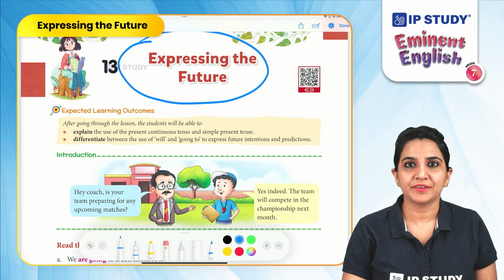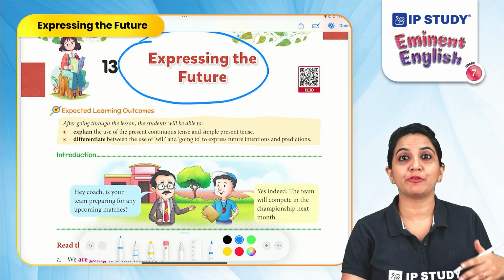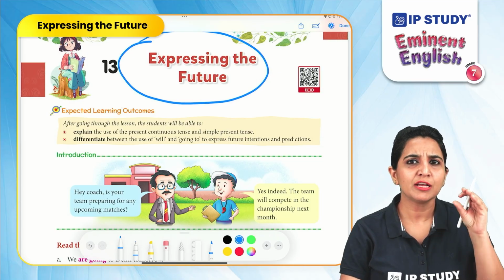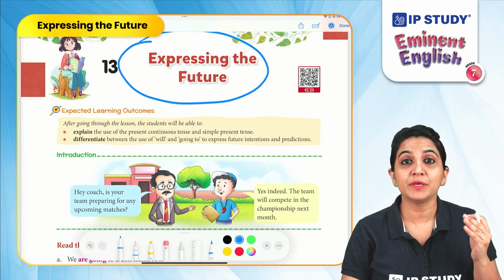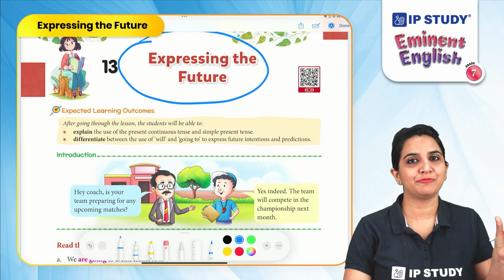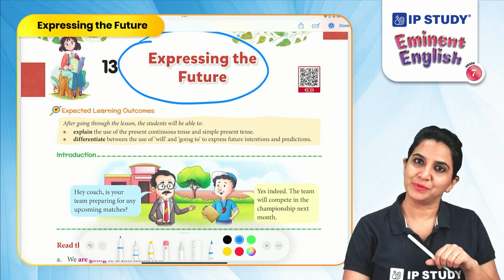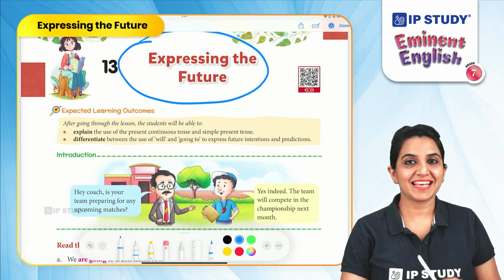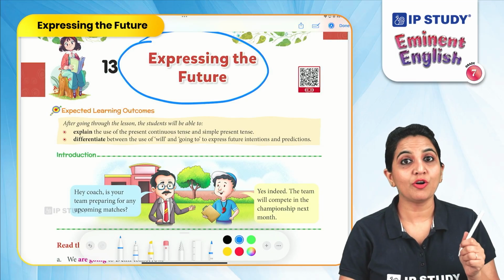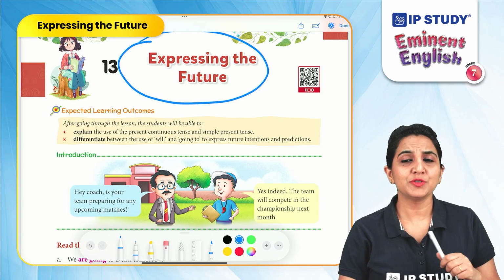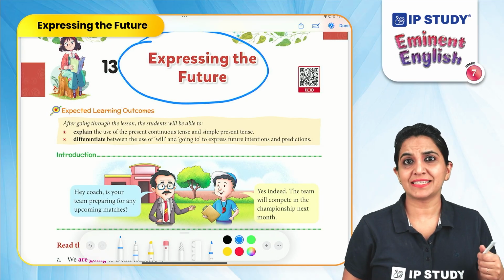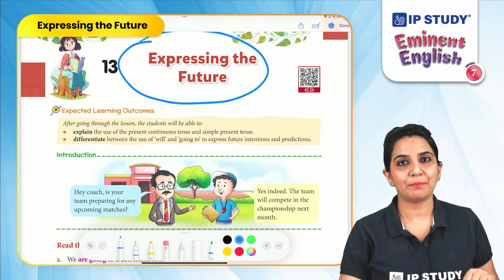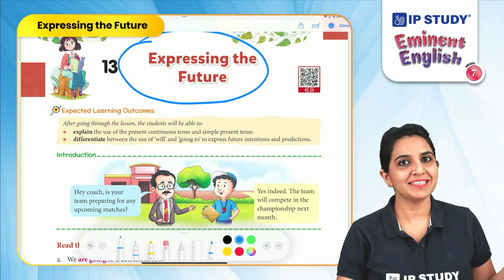Just like a calendar, which helps you to plan for a week or for a month, similarly, English has a few handy tools which can be used to express the future. What are those tools? Tool 1 is will along with the base verb. For the actions which are decided at the moment, we use will. For example, I will go to the market tomorrow.